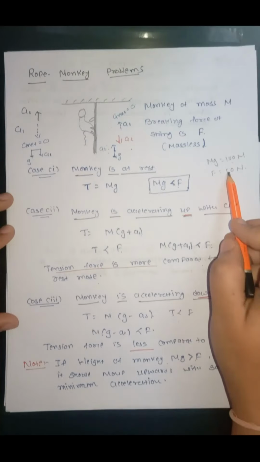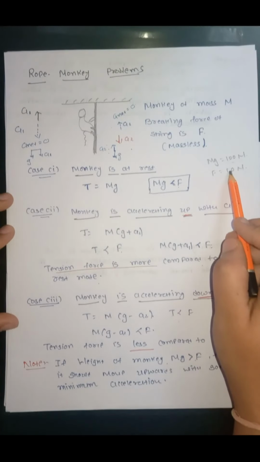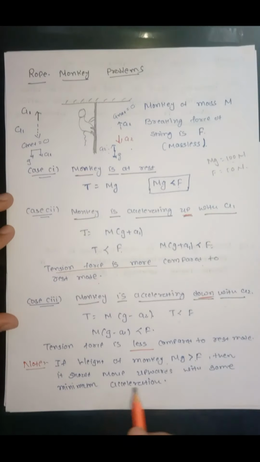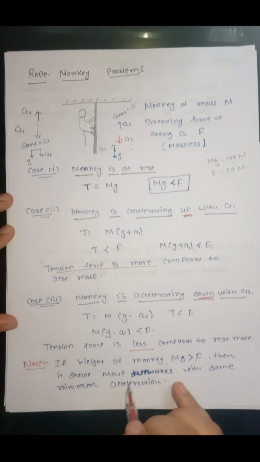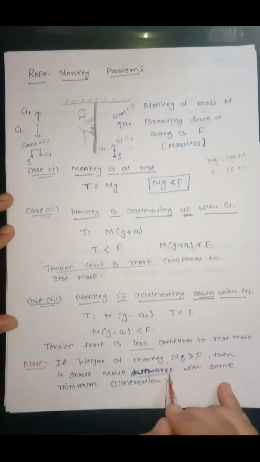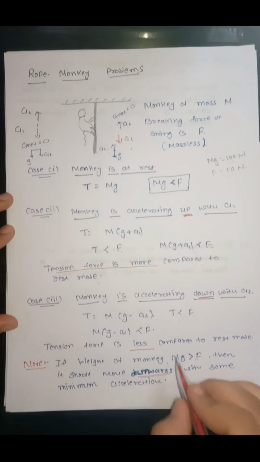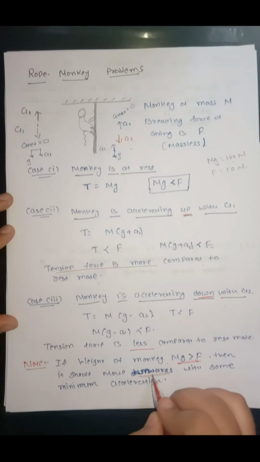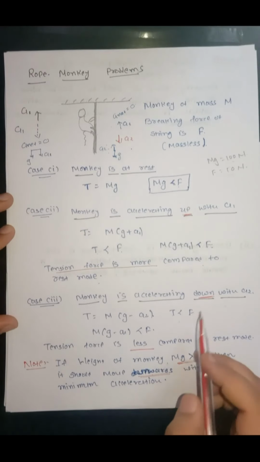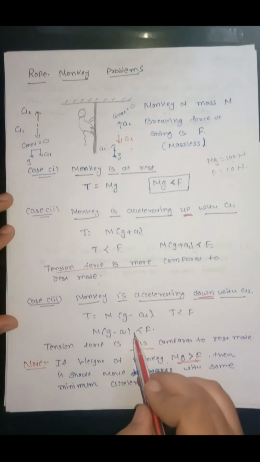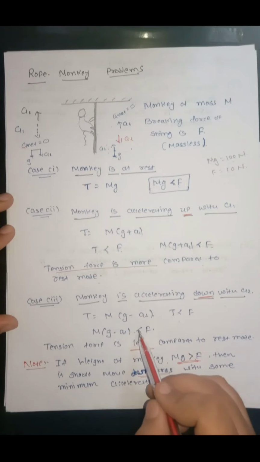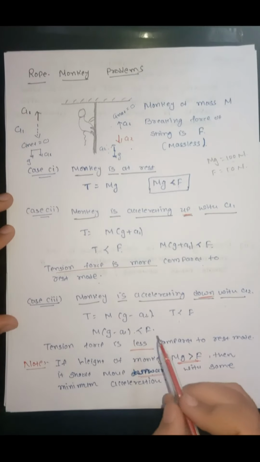So to not break the string, the monkey should move in downward direction with some minimum acceleration. So when mg is greater than breaking force, the monkey should move downwards. As it moves in downward direction, the tension force created is less than mg.